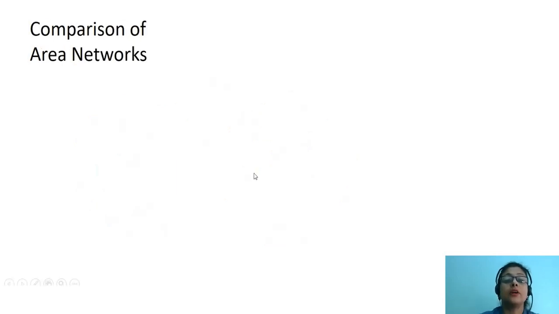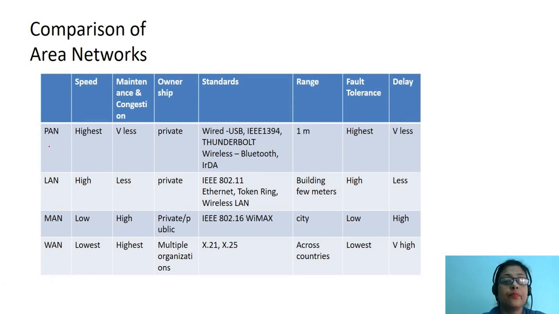Let us now have a comparative analysis of the various area networks that we have studied. So, let us understand them one by one. There are various parameters which we will be considering: speed, maintenance and congestion, ownership, standards, range, fault tolerance, and delay.